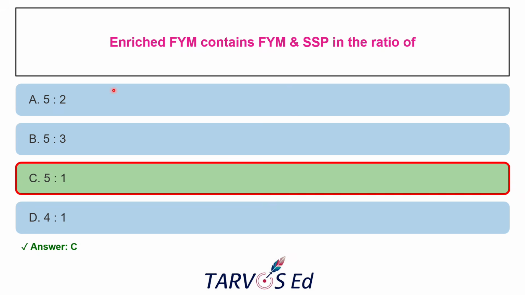Okay, so 5 is to 2, 3, these will be generally higher in proportion. So this is the commonly used one. 5:1 is the ratio that can be commonly recommended in enriched FYM as FYM and SSP composition.